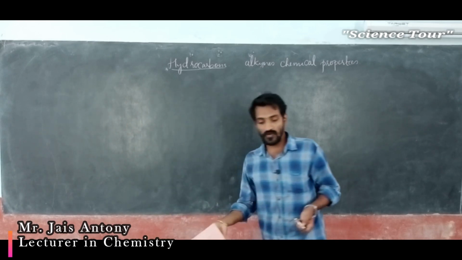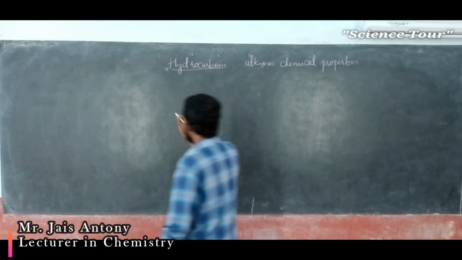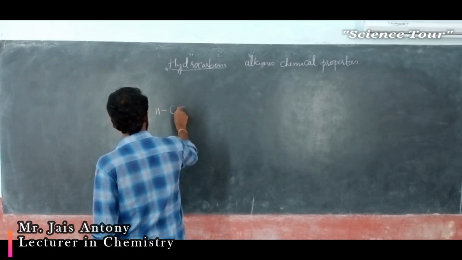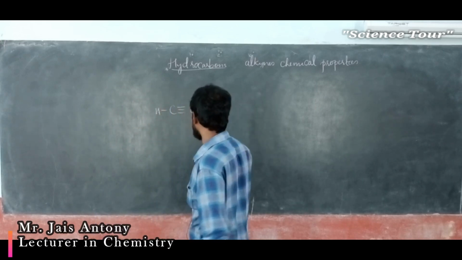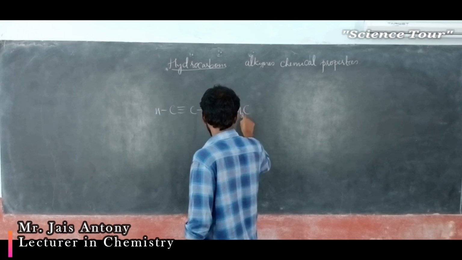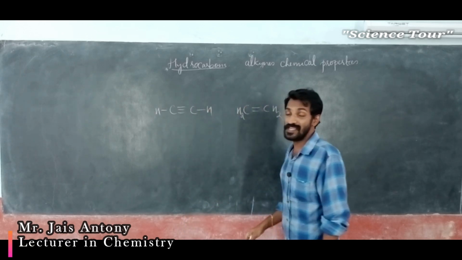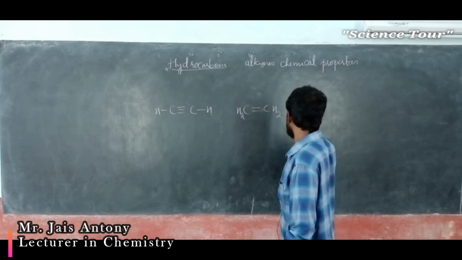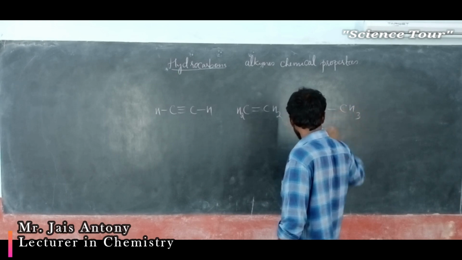My dear students, one more CET type question. This is a very important question actually. See, this is actually ethyne, triple bond is there. And one more is ethene, double bond is there. Sorry, ethene, double bond is there, ethene. Last one is ethane, single bond is there.